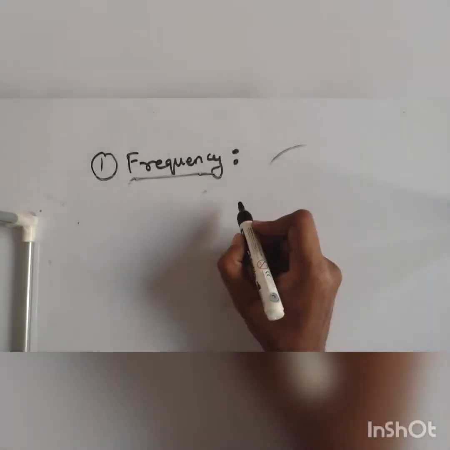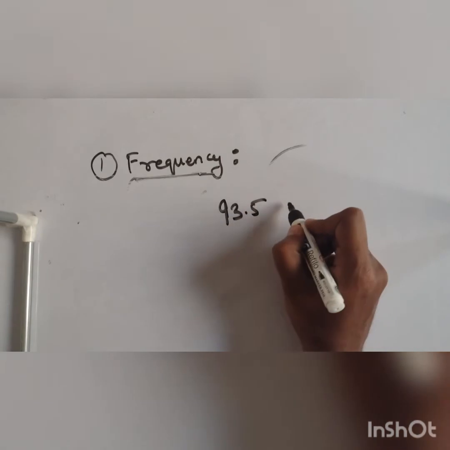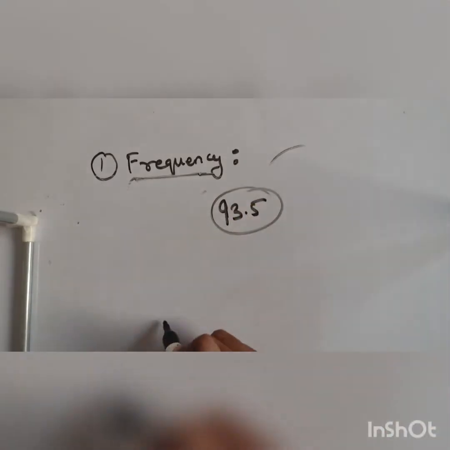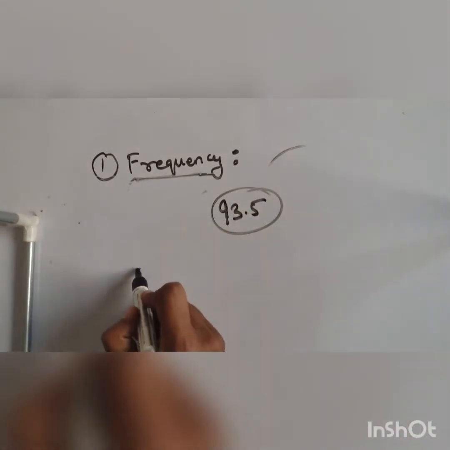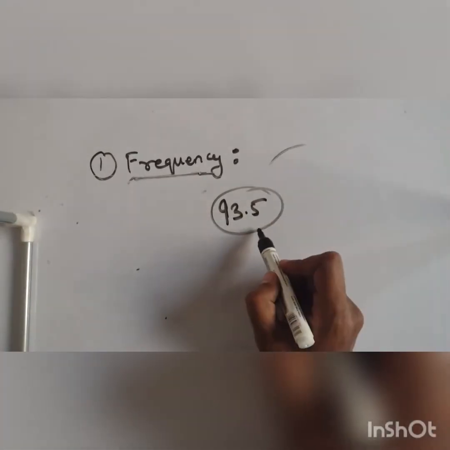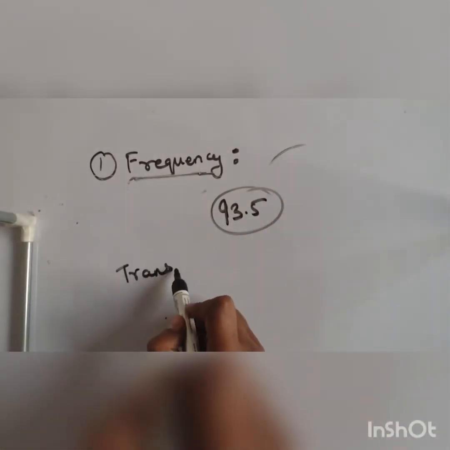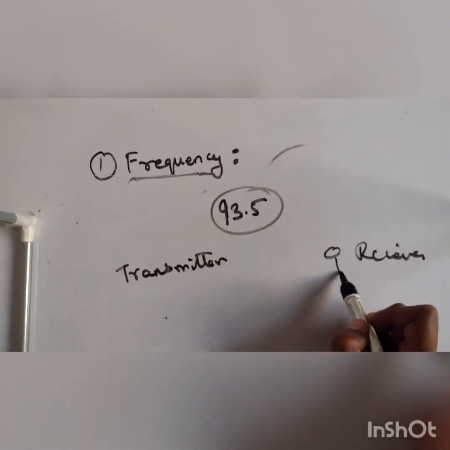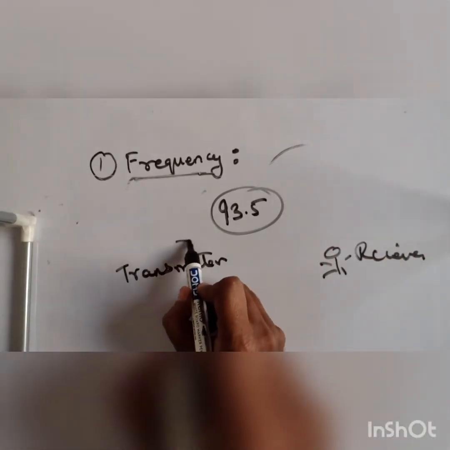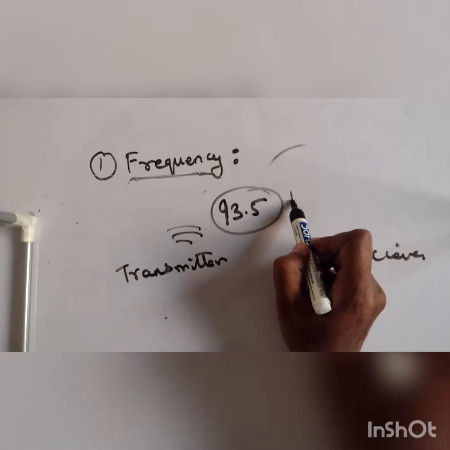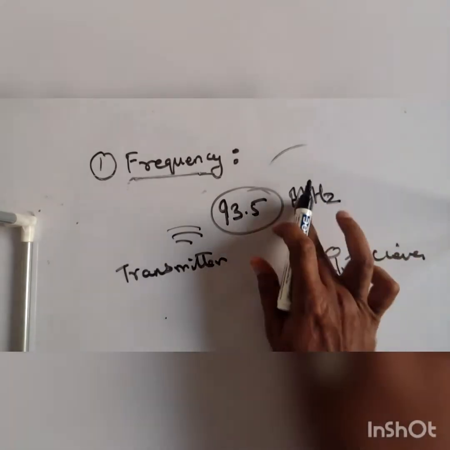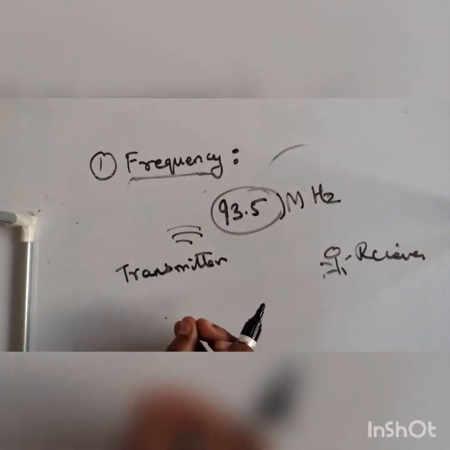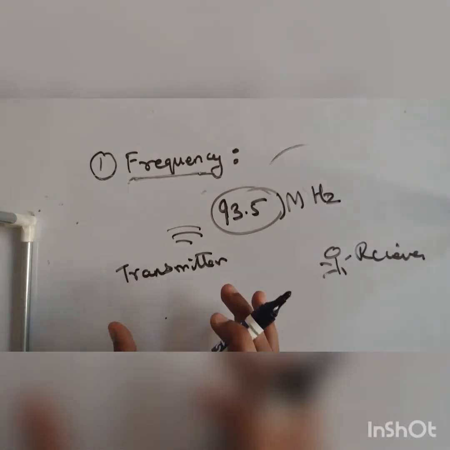Another best example of frequency is say Radio Mirchi 93.5 Red FM. So 93.5. What do you try to do? You try to tune your system to 93.5. Are you following it? Means the sound waves are released at the radio station, and you will be at the receiver end. So here will be the transmitter, and here will be the receiver. Who is the receiver? Receiver is you. You want to listen to some songs. So the transmitter will transmit the radio waves with which frequency? 93.5 megahertz. Okay. I'm not trying to explain to you what is megahertz, gigahertz, or kilohertz.